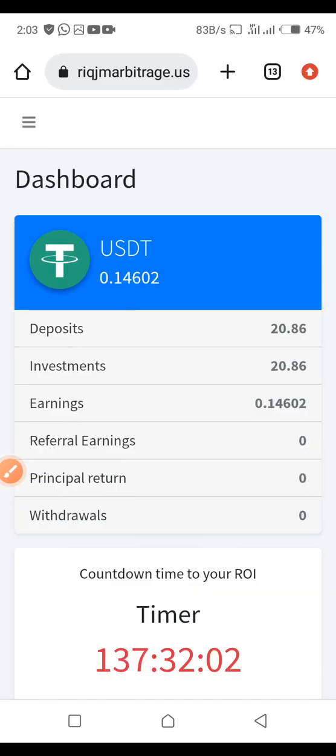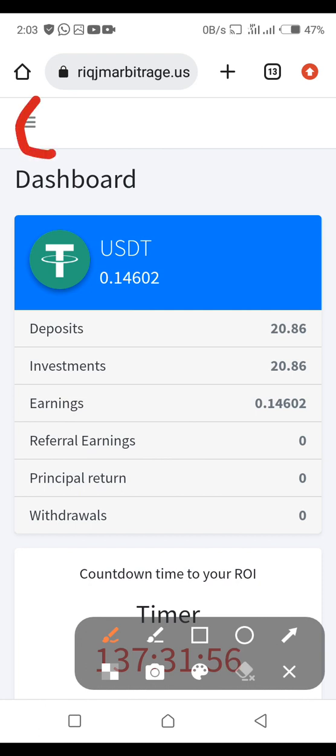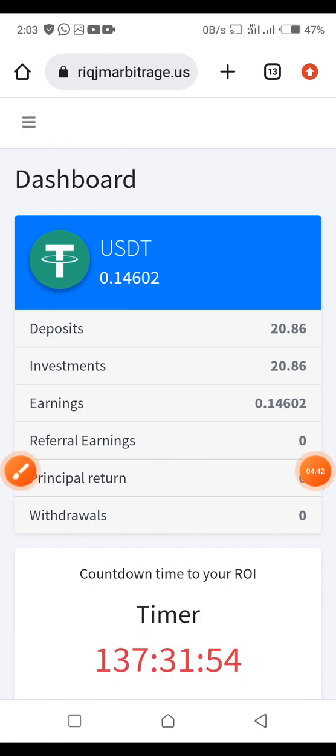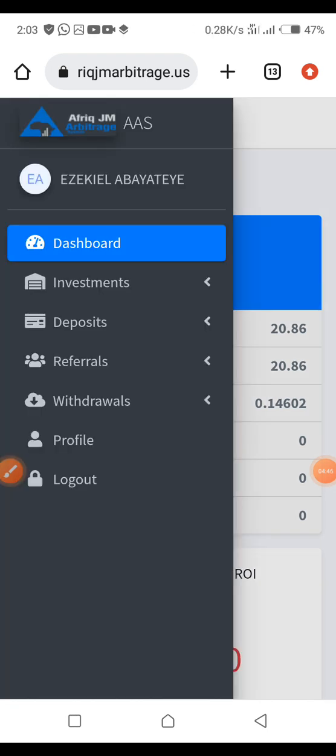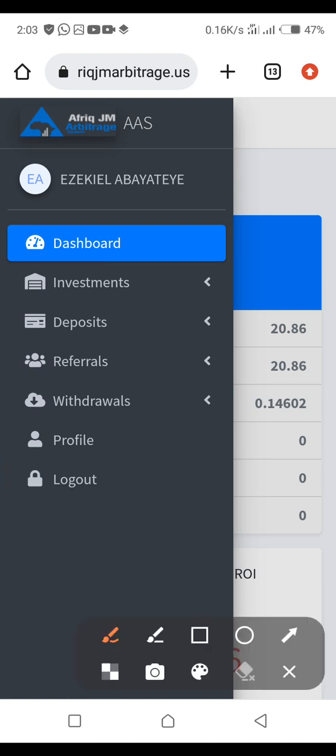Okay, so I'm in my AAS account now. Once you are there, just click on these three horizontal lines at the top here. That's the menu. Click on it and then you need to choose profile. Choose profile right here. So click on profile.